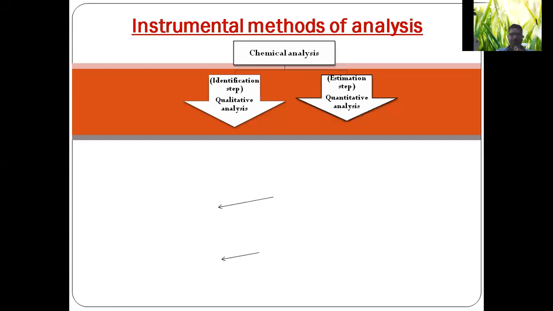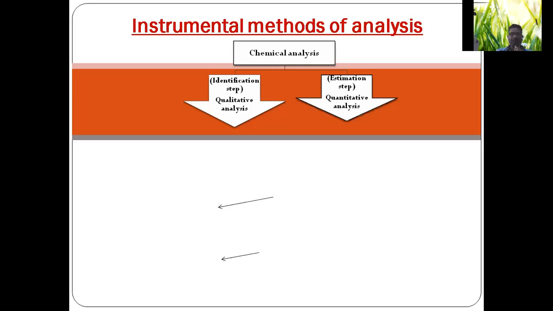The two steps of chemical analysis are qualitative analysis and quantitative analysis. Analytical chemistry embraces environmental chemistry, forensic research, pharmacy, medical diagnostics, everywhere. When you take any industry, analytical chemistry is an integral part of it. That is why, in chemical analysis, there are two steps, namely qualitative analysis and quantitative analysis.